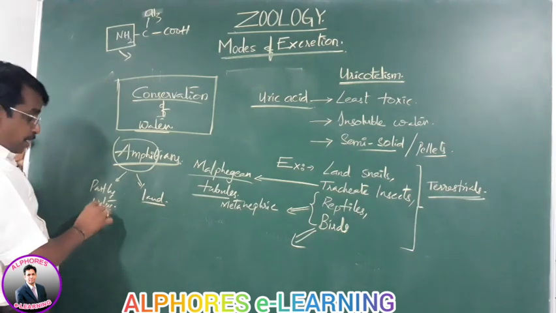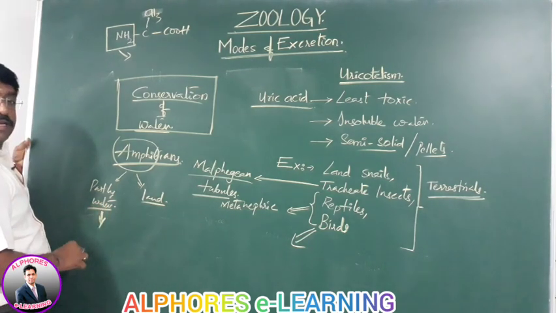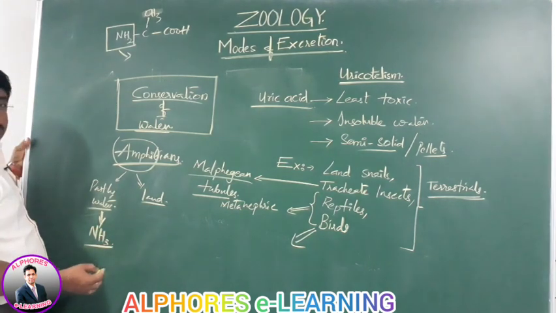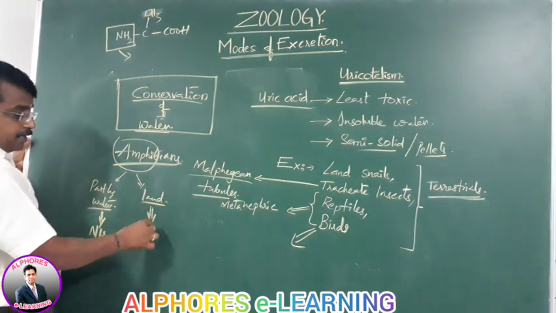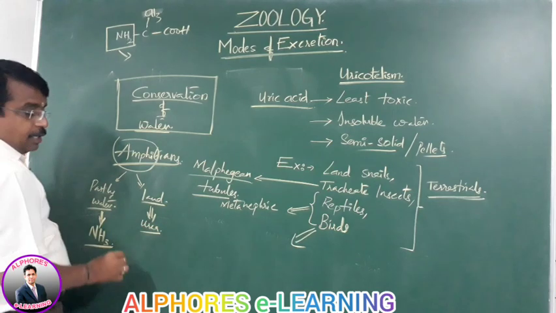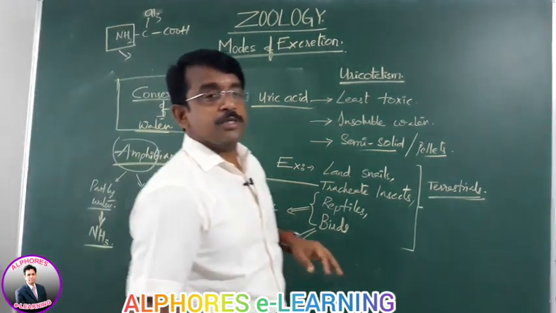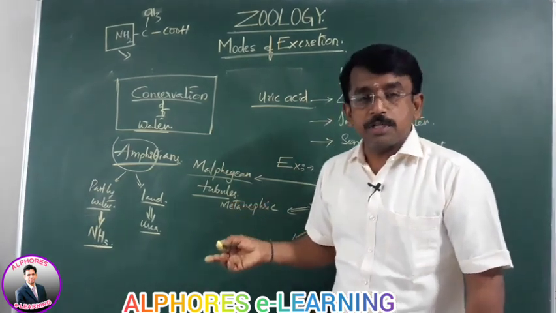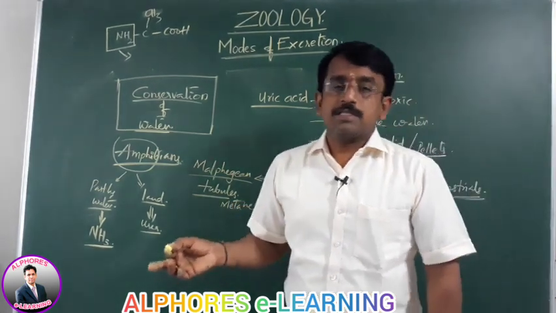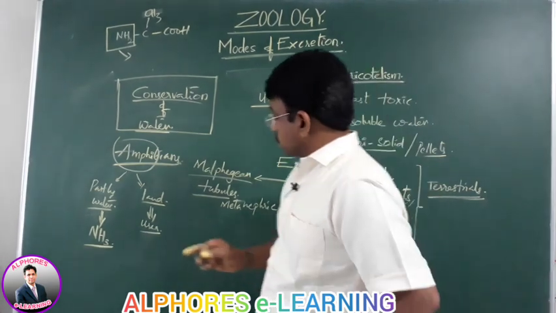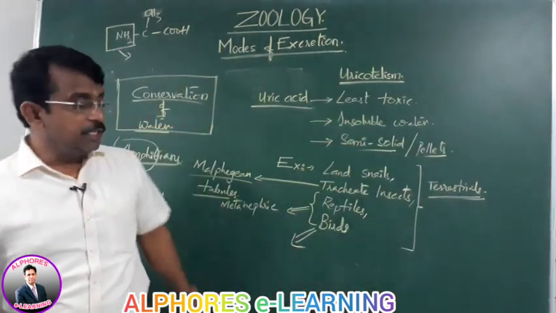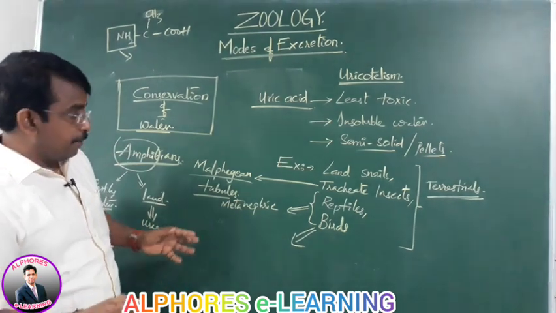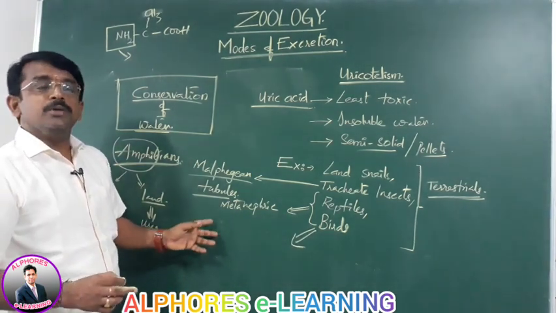When they are in water, they excrete ammonia, and on land they excrete urea. That's why they are dual excreting animals. The earthworm also, when it is on moist surfaces, excretes ammonia, whereas in dry conditions it excretes urea. That's also a dual excreting animal.